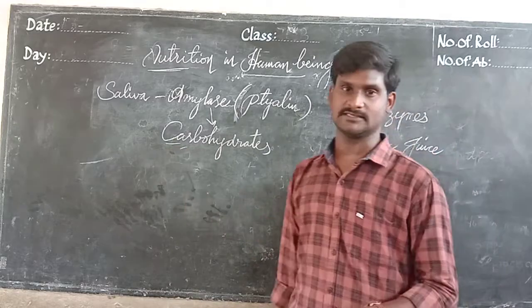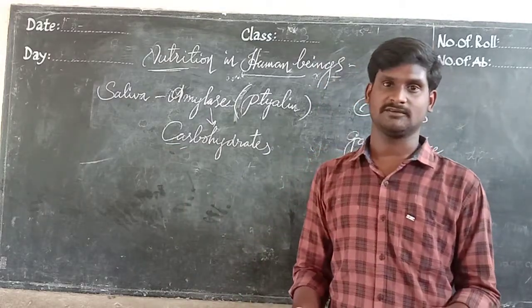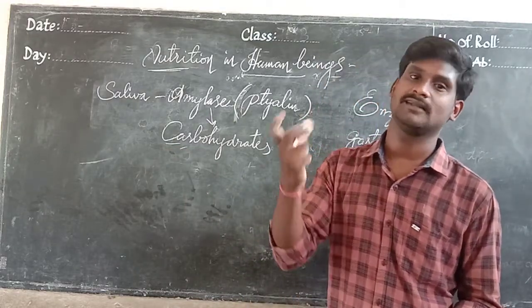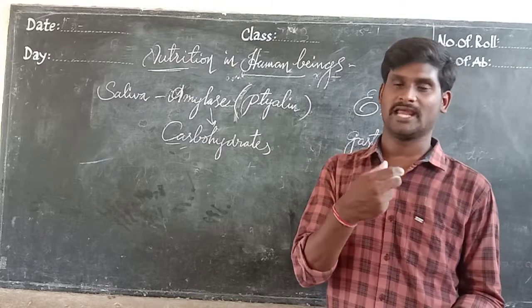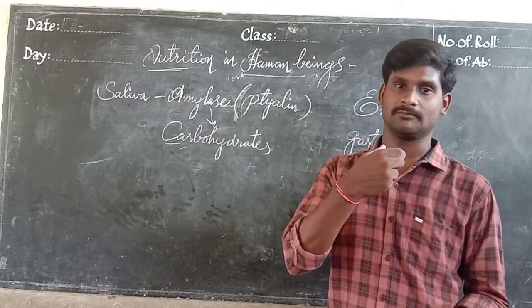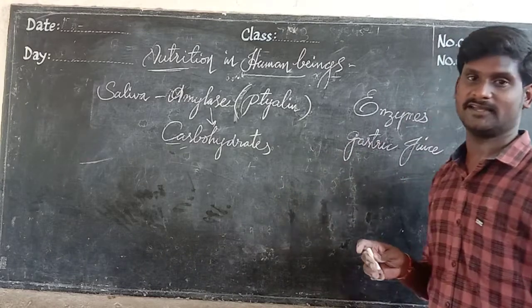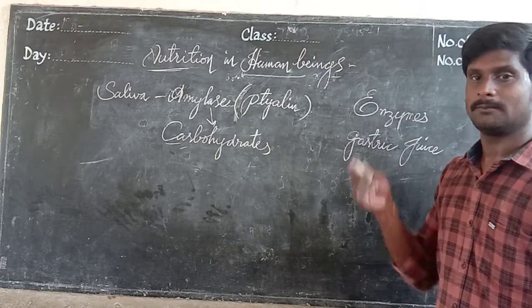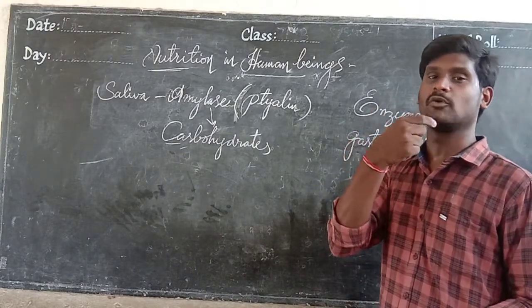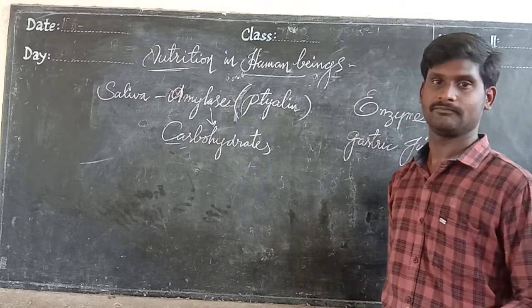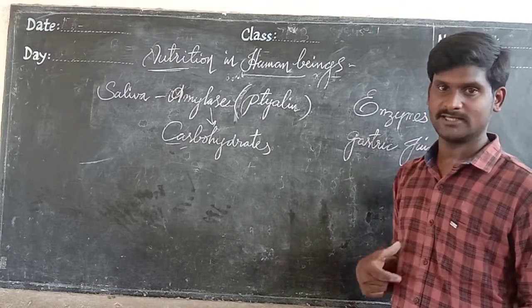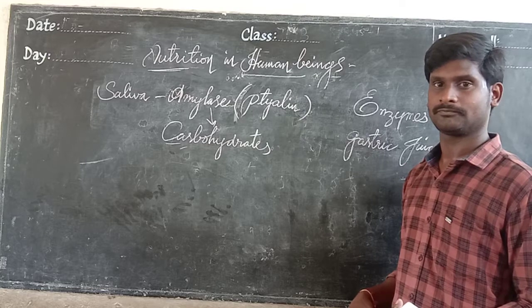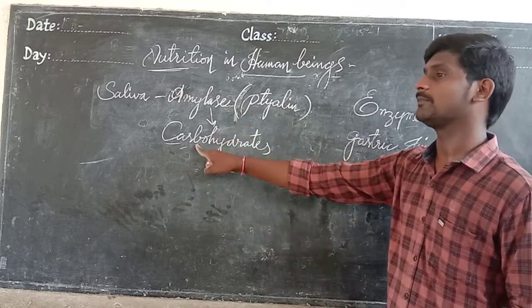After digestion in the mouth, with the help of saliva, the food can be passed through the food pipe, the esophagus, and move to the stomach.